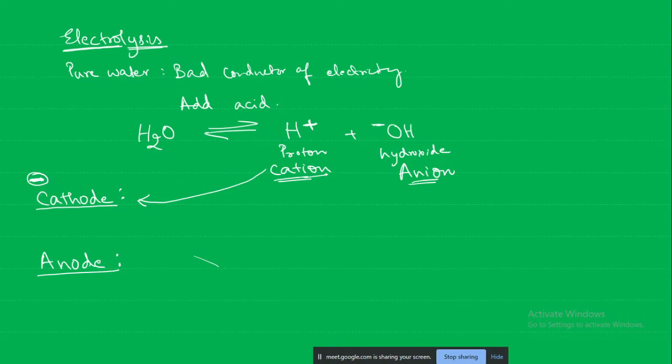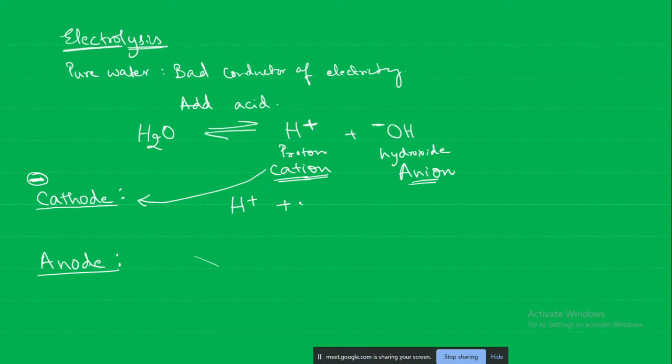This cation is positively charged. Okay, so it wants to stabilize, so it wants electrons, no? So it will migrate towards the cathode. So at the cathode, what reaction will take place? The cations are migrating towards the cathode.